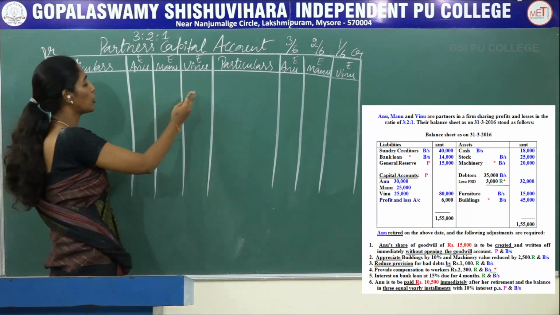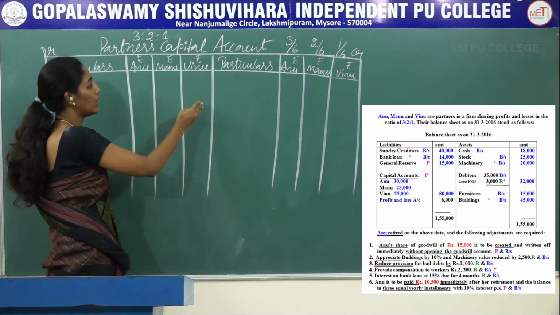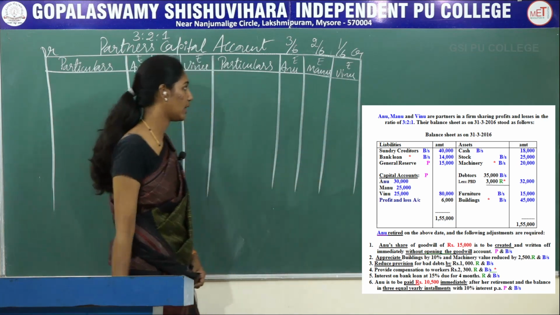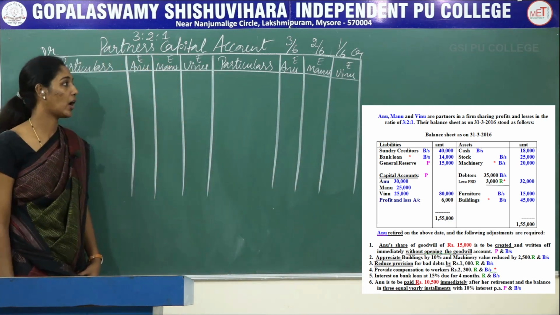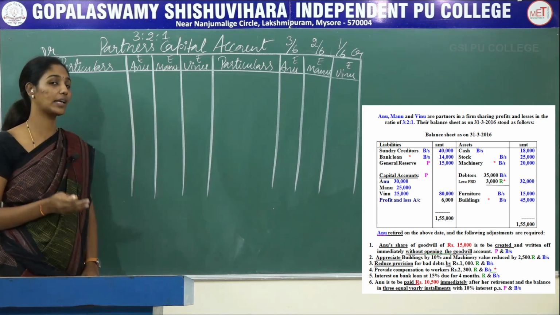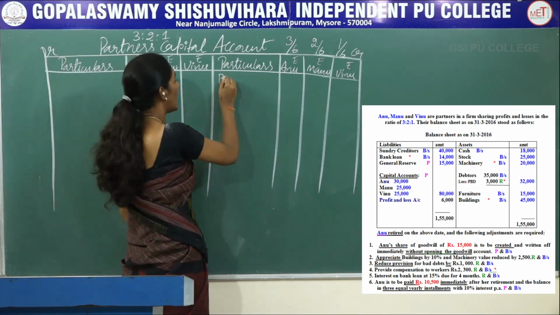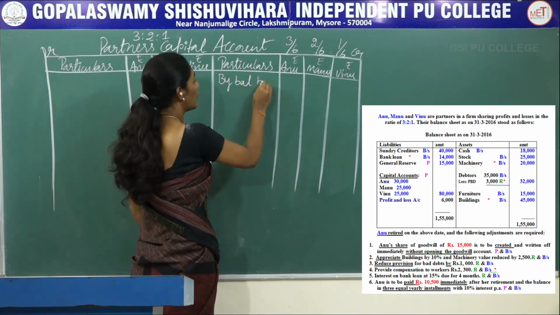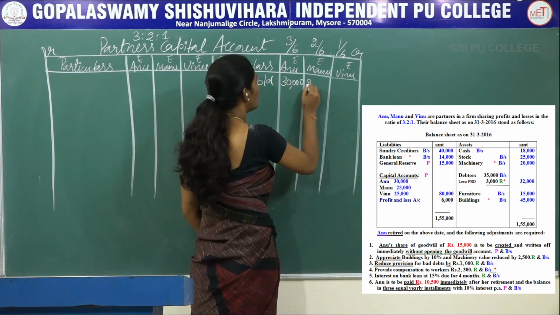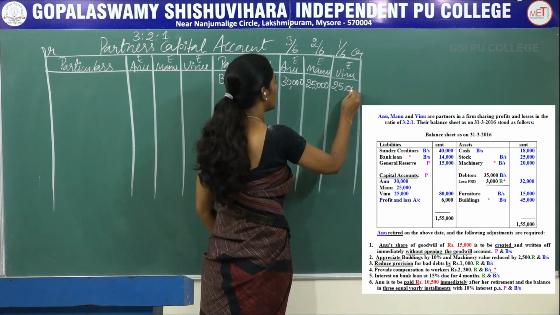Particulars, 3 amount columns which belong to all the partners Anu, Manu and Vinu on the debit side, and particulars Anu, Manu and Vinu on the credit side. So in partners capital account, first we should bring the capital balance of all the partners which are given in your old balance sheet on the credit side, and it is written as by balance brought down 30,000 Anu, Manu 25,000 and Vinu 25,000.